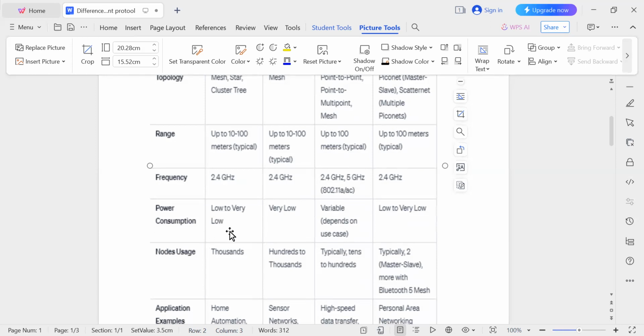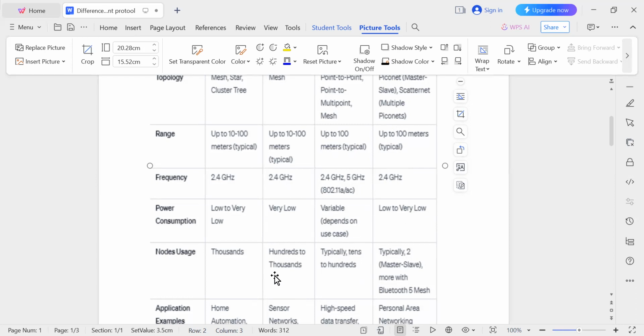And power consumption. Zigbee has low to very low power consumption, and 6LoWPAN also has very low power consumption. Wi-Fi depends on the use case. For what use case we are using Wi-Fi, depending on that power consumption takes place. And Bluetooth is low to very low. So all are very low; Wi-Fi only depends on the application.